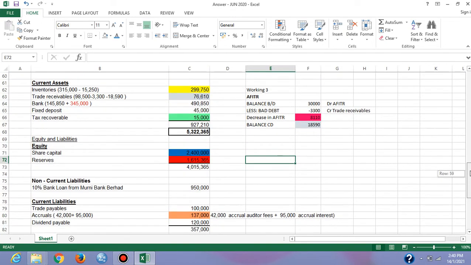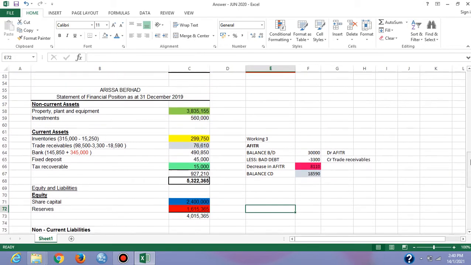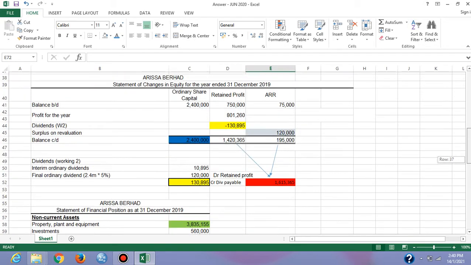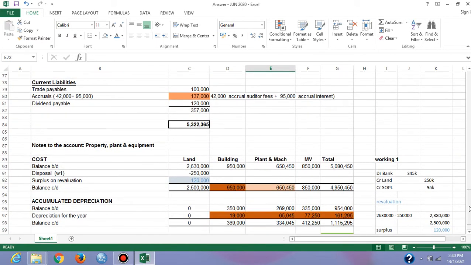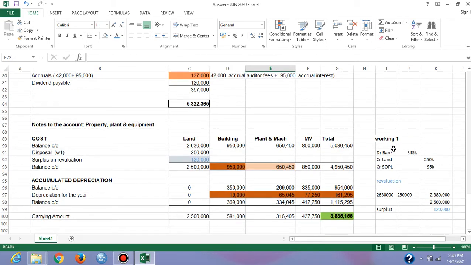Okay, so before we prepare the financial statement, we should go through all the journal entries. Our first journal entry involves our asset, which is land. On 30th June 2020, Arisa Berhad sold one piece of land amounting to 150,000 for 345K. So we have to make the adjustment. When the company disposes an asset,